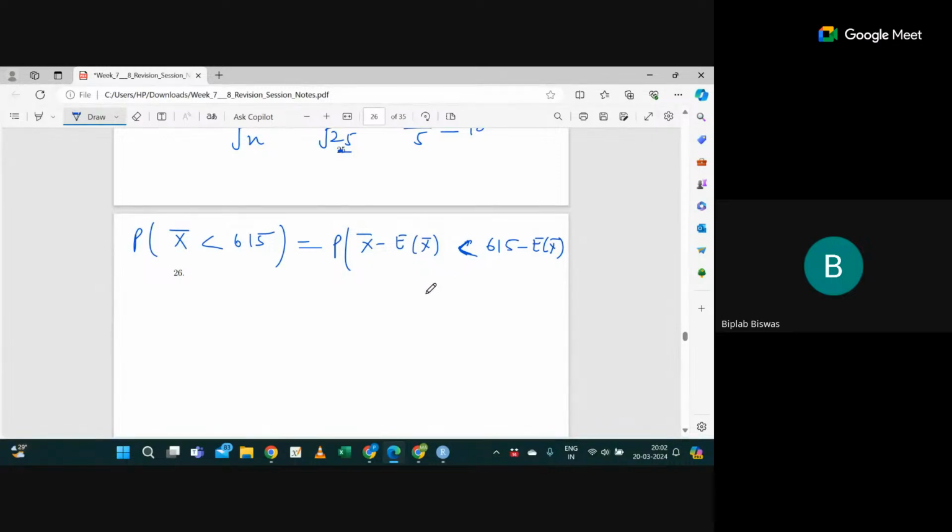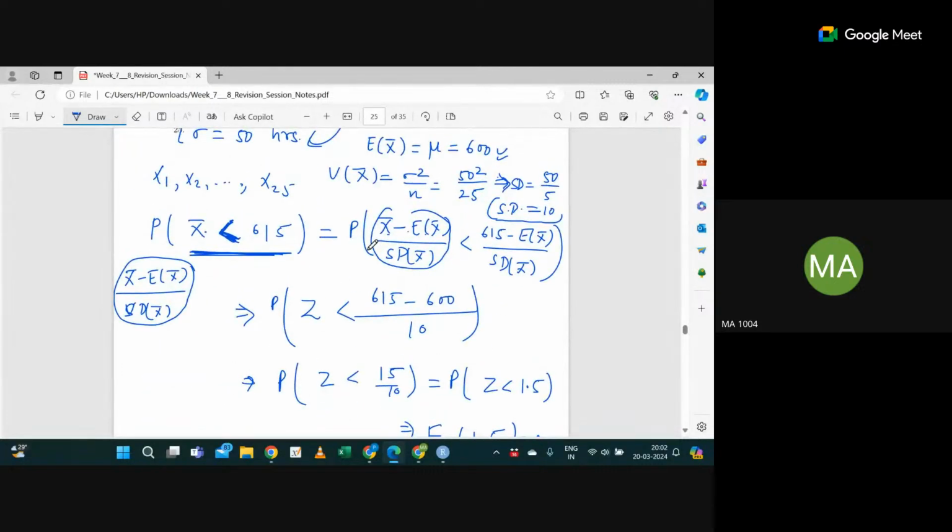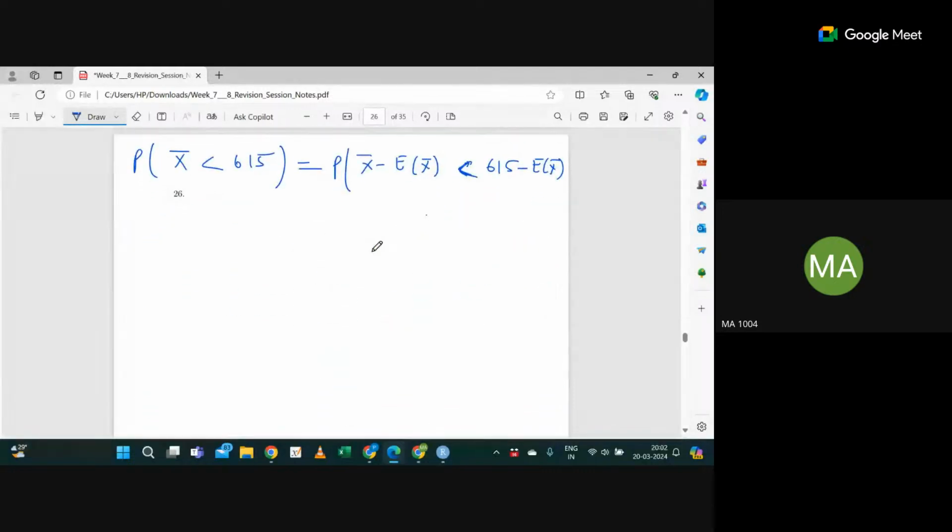Just have a doubt here. Can we write x bar minus n mu divided by root n sigma? No. Why n mu? X bar is x1 plus x2 plus up to xn divided by n, right? One second, you are getting confused.